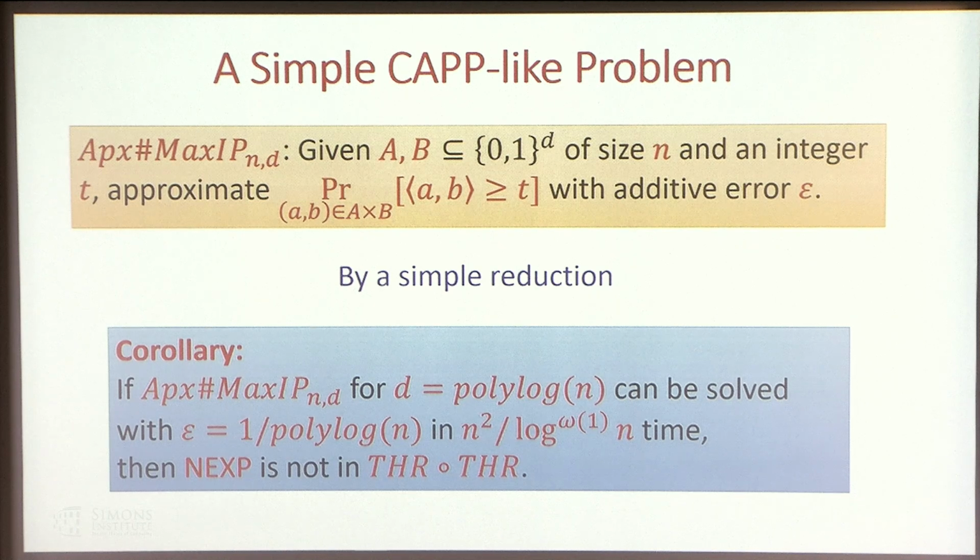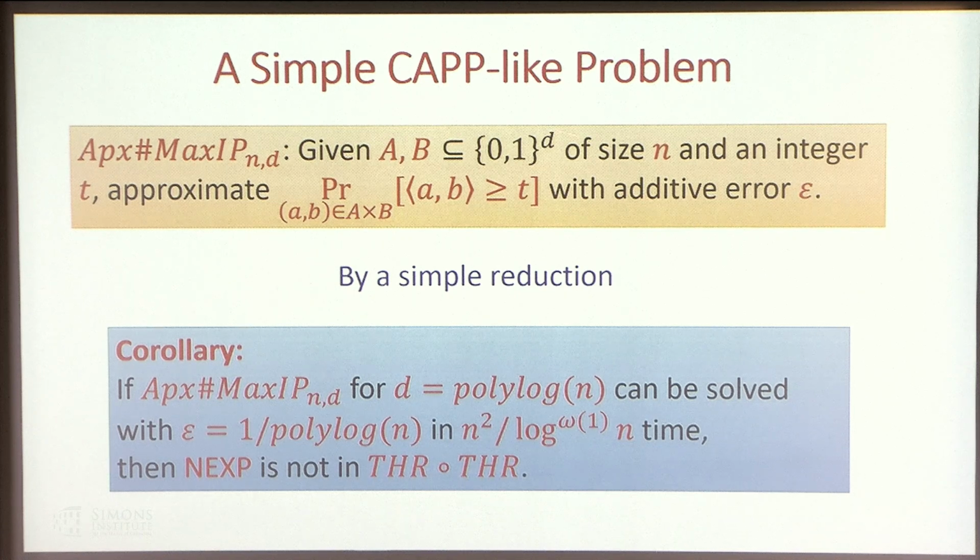By reduction from majority CAPP to this question, you can show that if you can generalize this and approximate the probability within inverse polylog error in n to the 2 over log 2 to the little-o(1) n time, then this would imply NEXP is not in stretch of threshold.